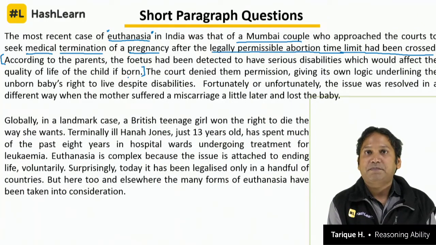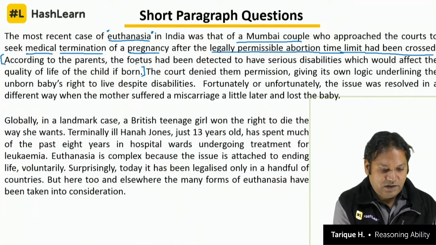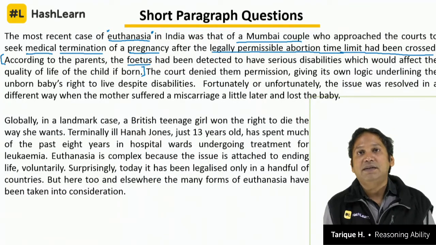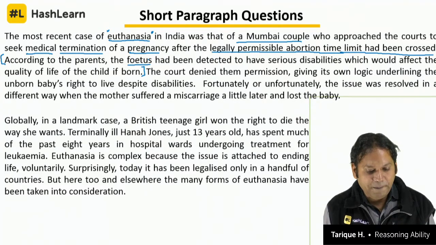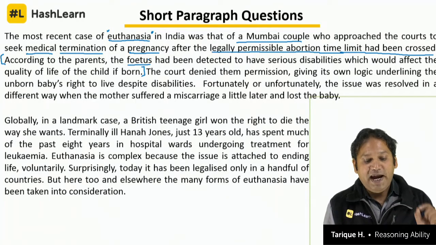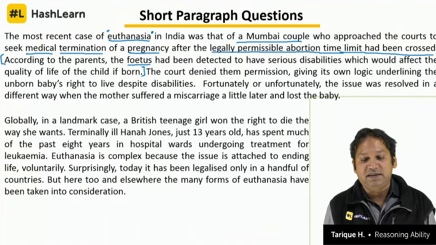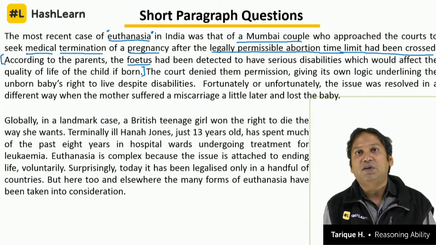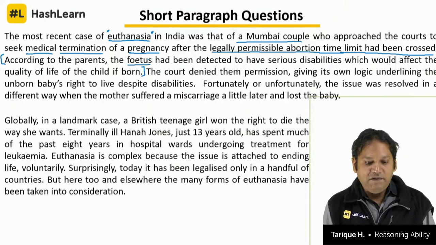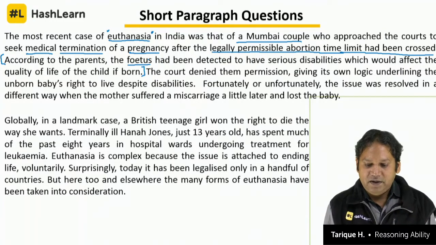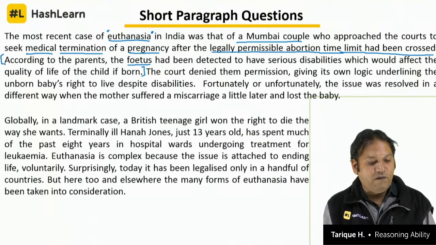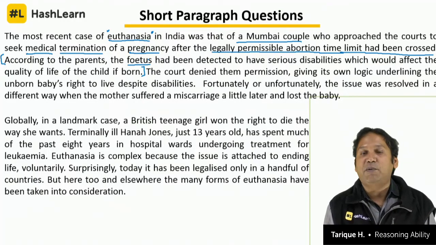According to the parents, the fetus, when the baby is unborn in the womb of the mother, is called a fetus. The fetus had been detected through ultrasonography to have serious disabilities which would affect the quality of life of the child if the child is born.